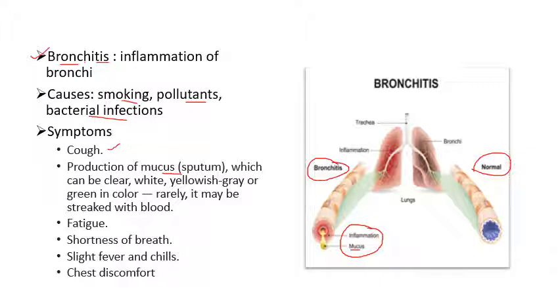It can be white or gray, or sometimes red because it may have a streak of blood with it. It causes fatigue, tiresomeness, shortness of breath, which is also called dyspnea, and slight fever and chills